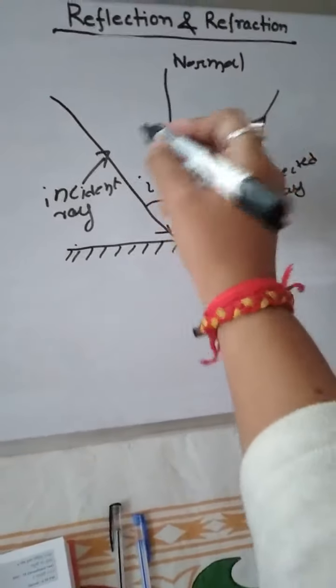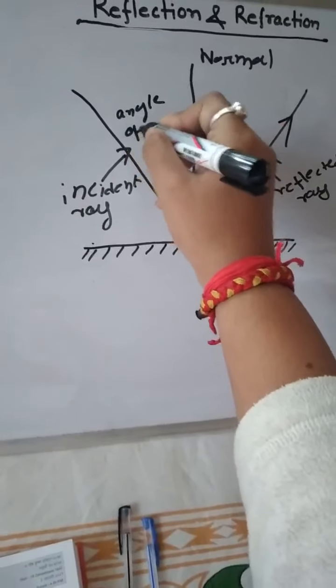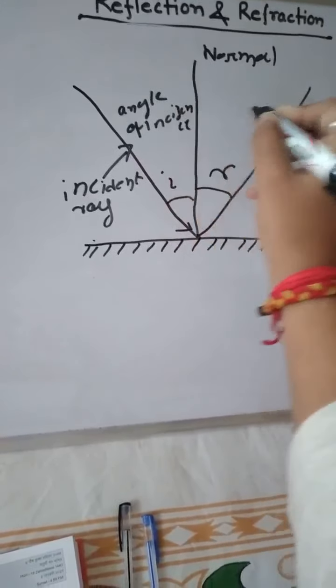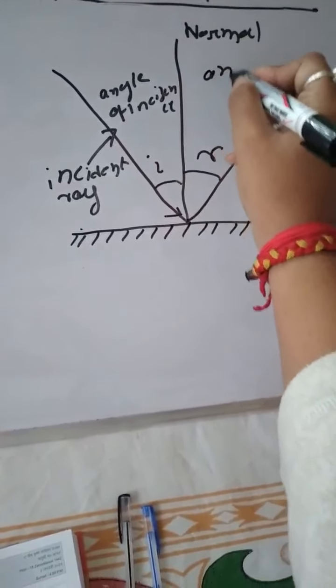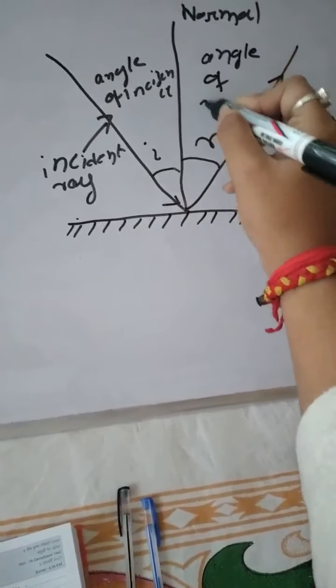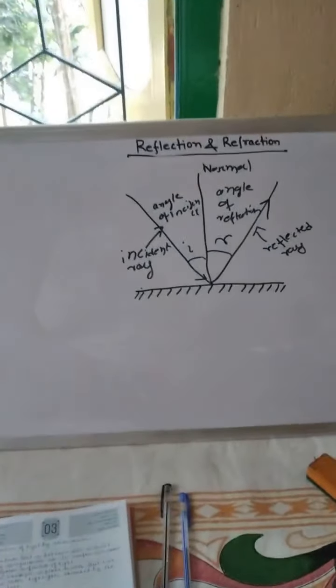This is the angle of incidence, and this is the angle of reflection. Understood, students? So this is the diagram.